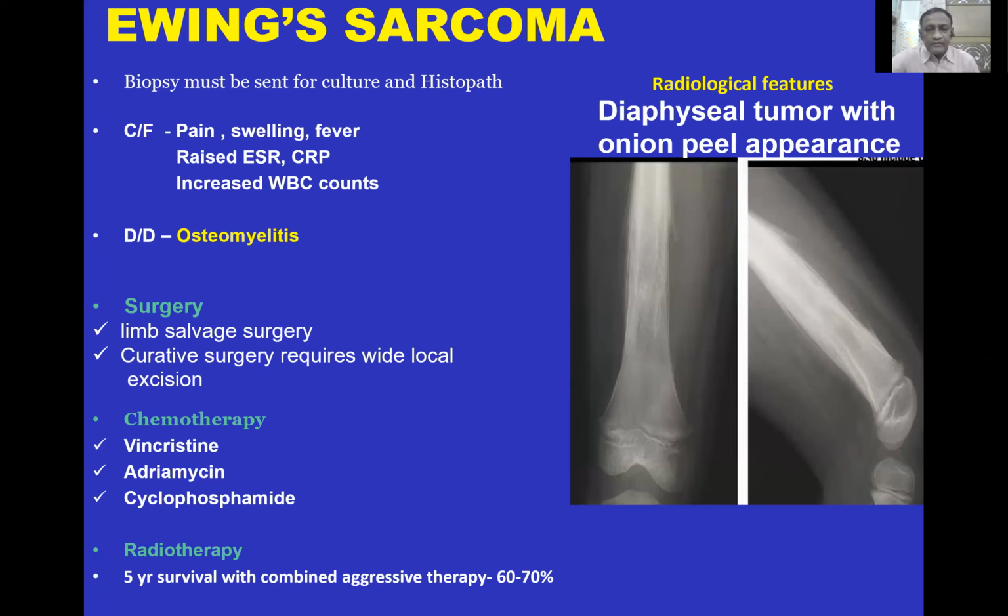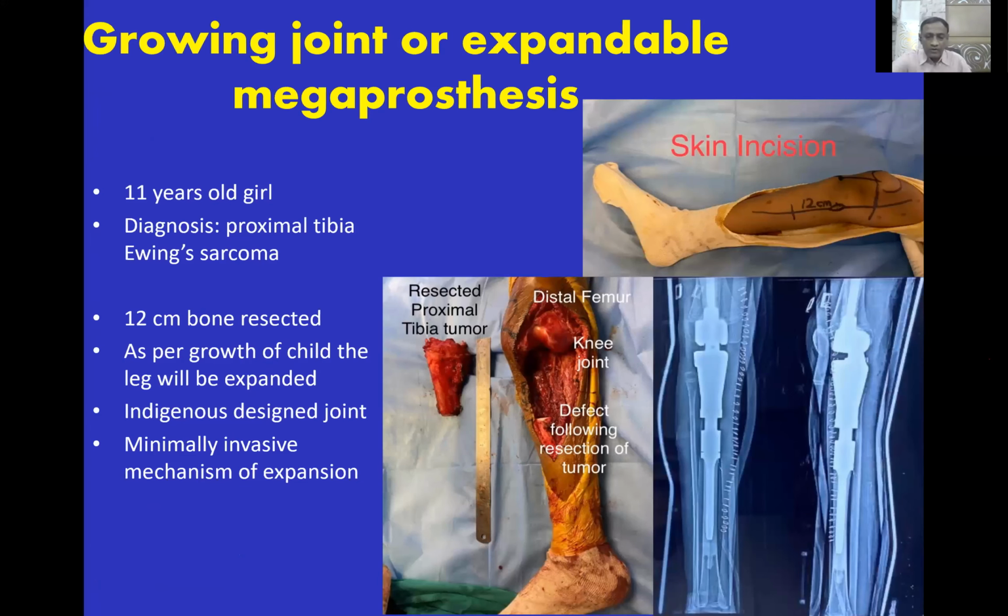This is another specimen which was sent by one of my students, Dr. Abhijit Sarunke, who is working as an ortho-oncosurgeon in Ahmedabad. He had a patient with Ewing sarcoma of the proximal tibia, an 11 year old girl, and he excised the tumor and replaced it with the indigenous minimally invasive mechanism of expansion prosthesis. This is the preoperative picture and post-op picture, and this is the prosthesis.